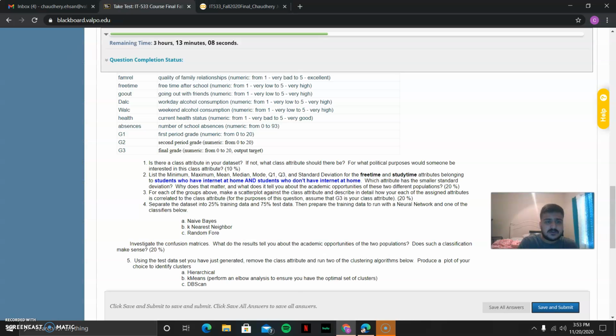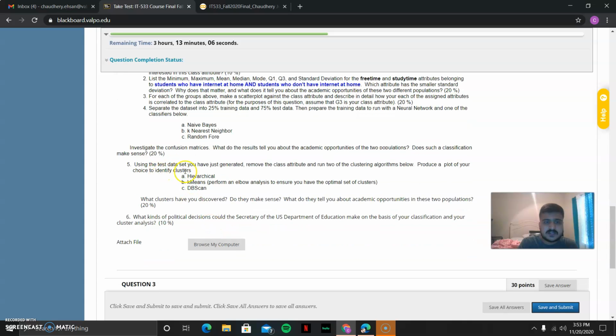So let's move towards our part 5. Using the test dataset, you just need to remove the class attribute and run two of the clustering algorithms below.